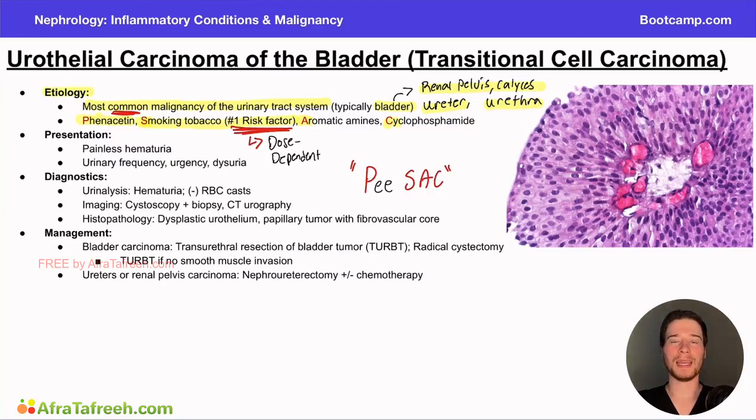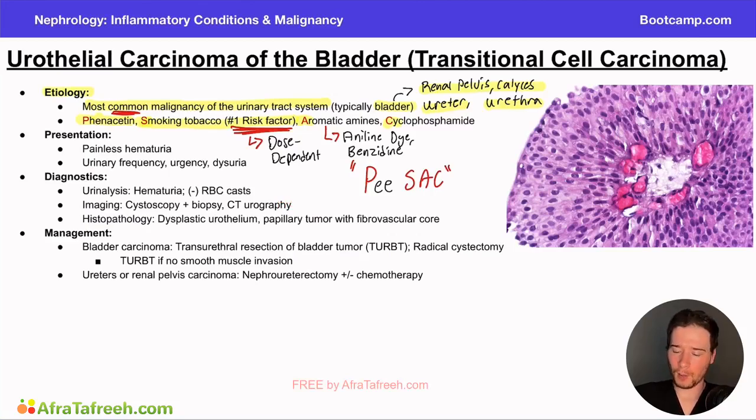Next, moving on to the A in our memory aid, we're going to have the aromatic amines. Sometimes they'll give you the name of a couple of these. The two main ones I see tested are going to be either aniline dyes or benzidine. So keep this in mind if you're seeing these in test questions. If they write out the name, know that these are aromatic compounds, and these can actually increase a patient's risk of developing transitional cell carcinoma.